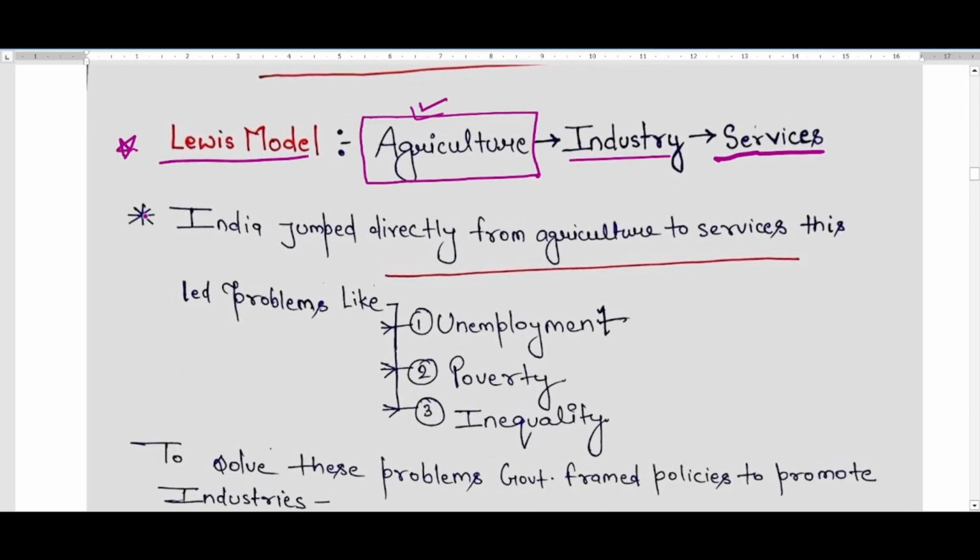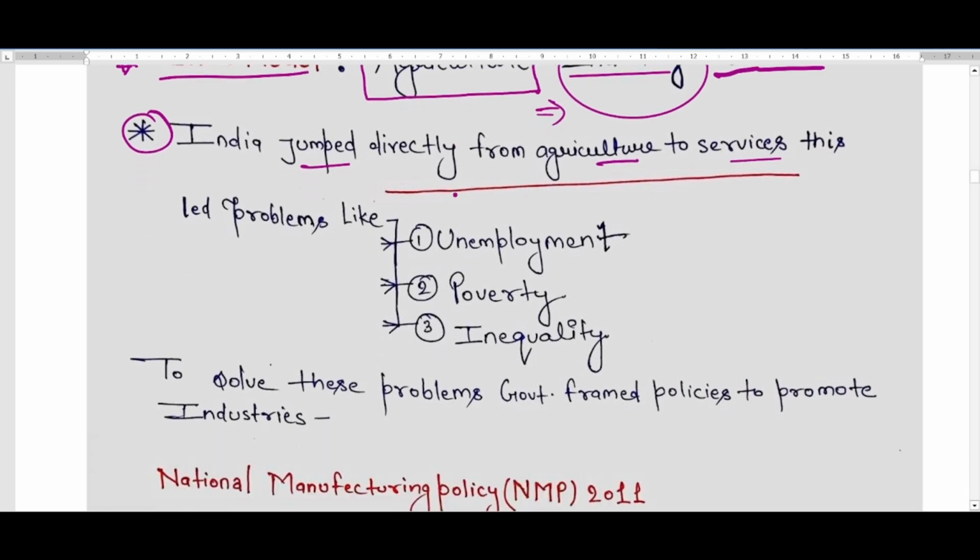Now, why is this model not working in India? Because India has jumped directly from agriculture to service, which means India has skipped the industry sector. Because of this skipping, the problem created in the country was unemployment, because industry is the one sector that provides an ample amount of employment. Because people were not employed, they don't have any money, so there was a problem of poverty also.